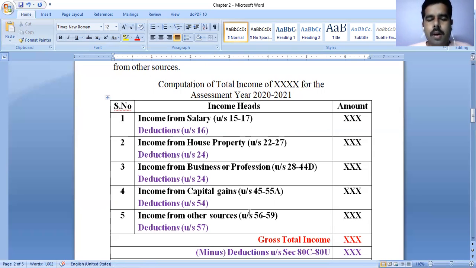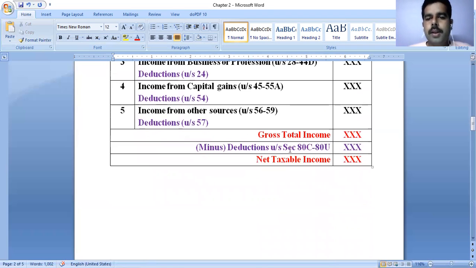After getting all these individual amounts, at the end we calculate the amount we call gross total income. The next one is deductions under sections 80C to 80U. Like LIC premium you paid, that is an exempted amount, and school fees are also an exempted amount. There will be a separate class for deductions under sections 80C to 80U.